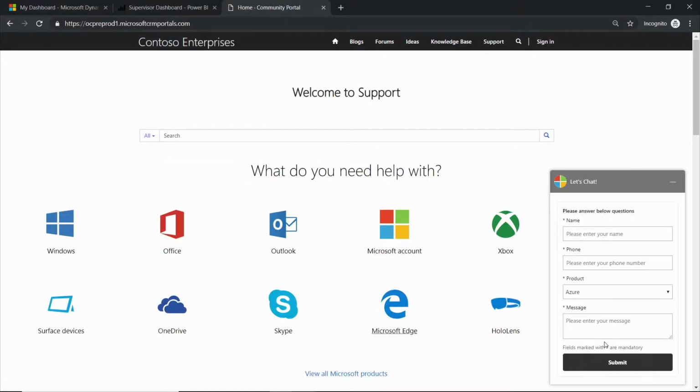When I launch the chat widget, the first and foremost thing that as a customer I get to see is a pre-chat survey. Now, as part of the pre-chat survey, I can go ahead and fill in some details. All the questions that you see in the pre-chat survey are completely configurable. So right now we support single line question, multi-line question, and a drop-down. So let me go ahead and fill the survey. And for this particular scenario, let me say that I would like to return my Surface Pro.